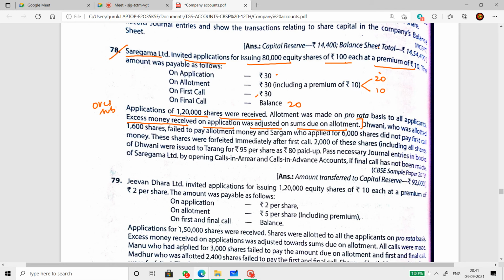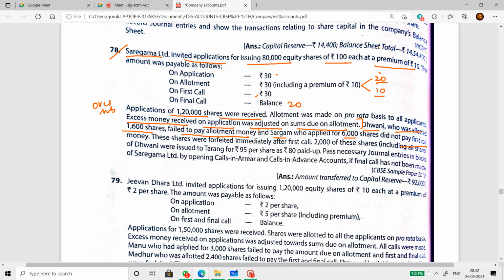Allotment was 30 rupees, 20 rupees towards share capital, 10 rupees towards SPR. Dhwani, who was allotted 1,600 shares, failed to pay the allotment money. And Sargam, who applied for 6,000 shares, did not pay the first call money. So right now we are at the stage of allotment, so we are not concerned about Sargam.